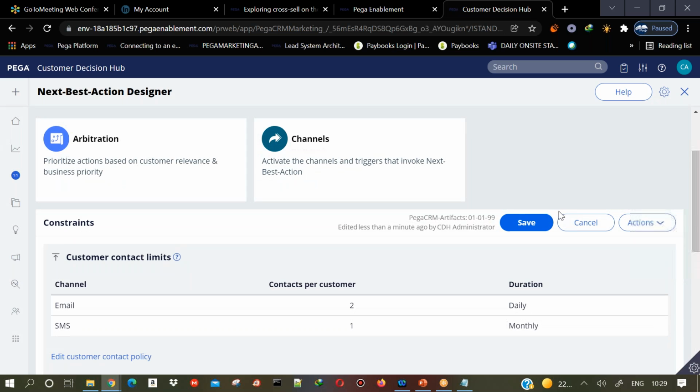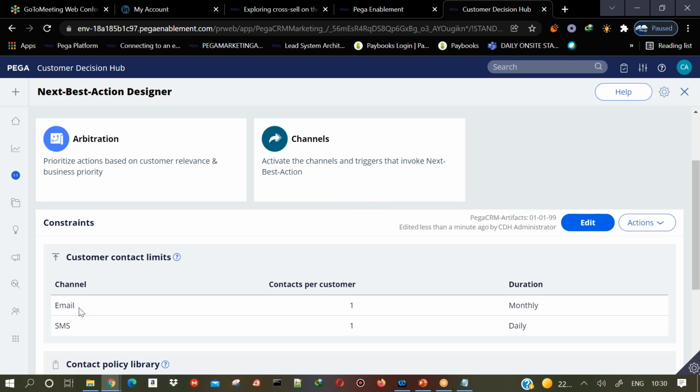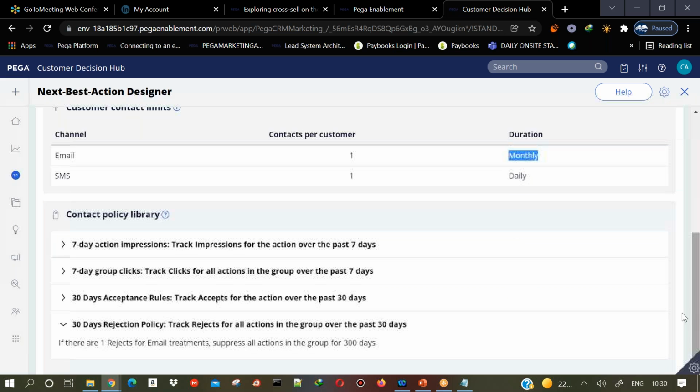So like this you will give the contact policy, which contains 2 components: the customer contact limit, how many times we can contact a customer on a particular channel during a certain time period, and second is the suppression policy, mainly used for hiding the offers based on customer behavior. Whether you want to hide only that offer, all the offers in the group, or all the offers in the issue, and for how many days.